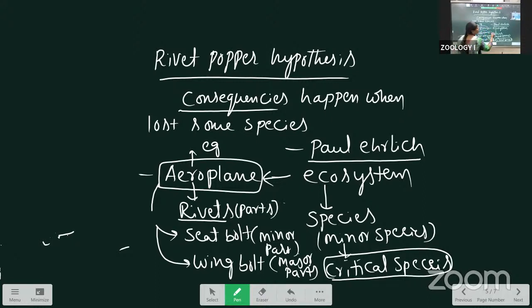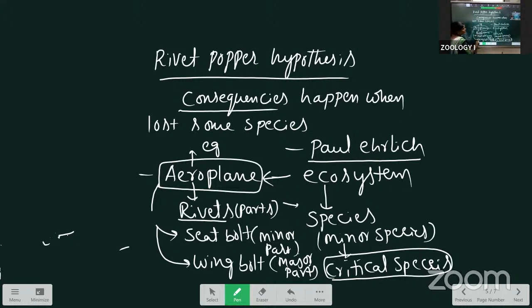Rivets are compared with the various species. Inside the plane, if we remove a bolt from a seat, what will happen? There is damage inside the plane, but not major damage. It is minor damage only. Like that, inside the ecosystem, if we remove a minor species, there is ecosystem damage, but less damage occurs.